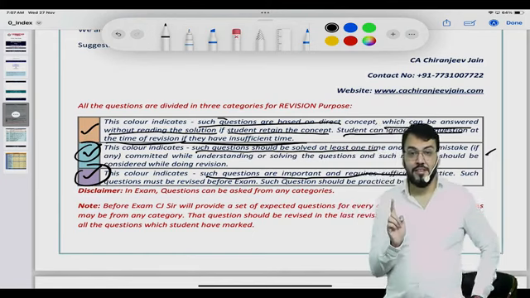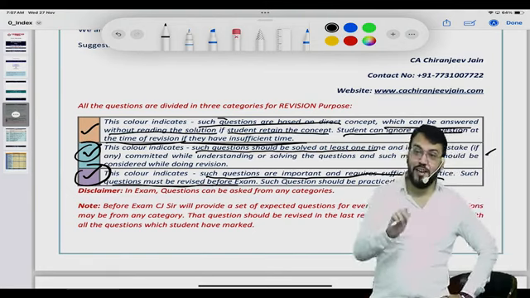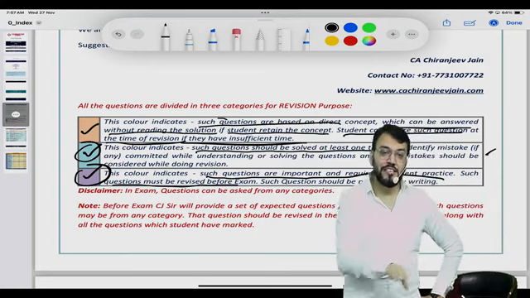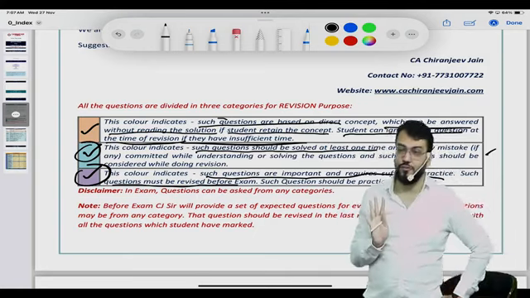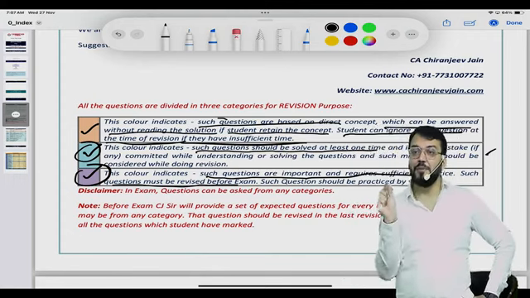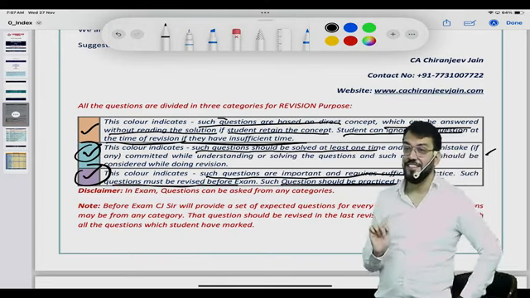Sufficient practice. Correct. Such questions must be revised before the exam. Before the exam, you should revise it. Even though it is not important, in this category I have included all expected questions also. Even though it is simple, before the exam you should read this particular question. Correct. Such questions should be practiced by writing.